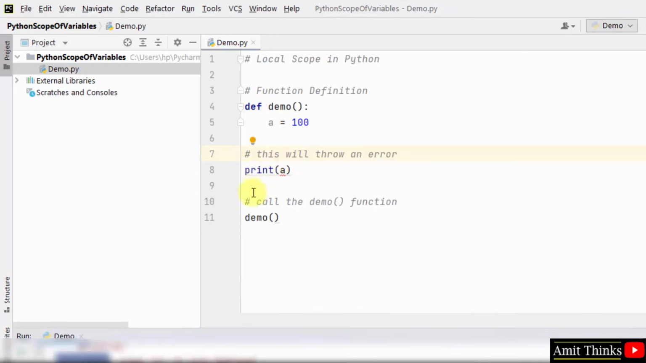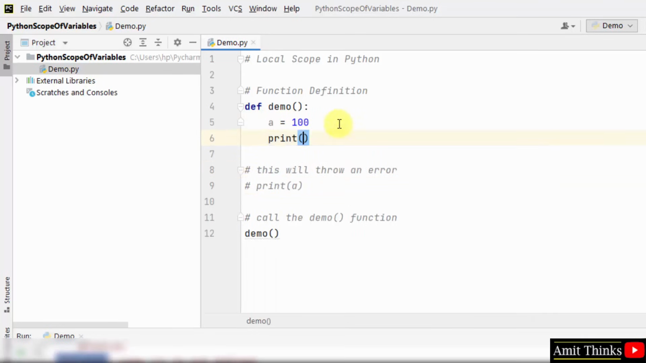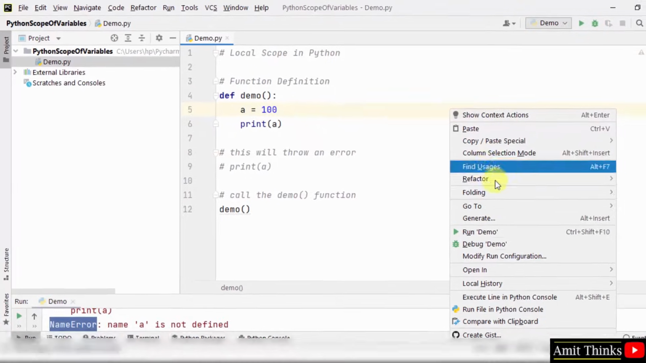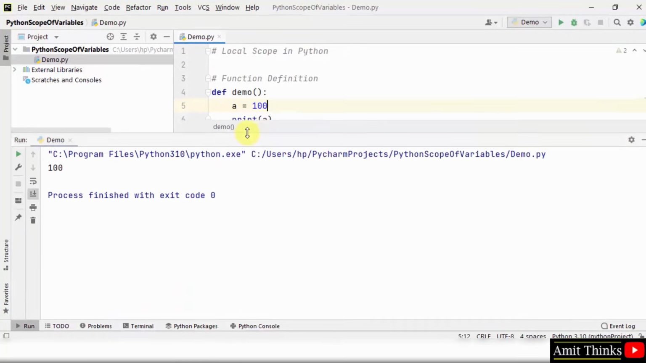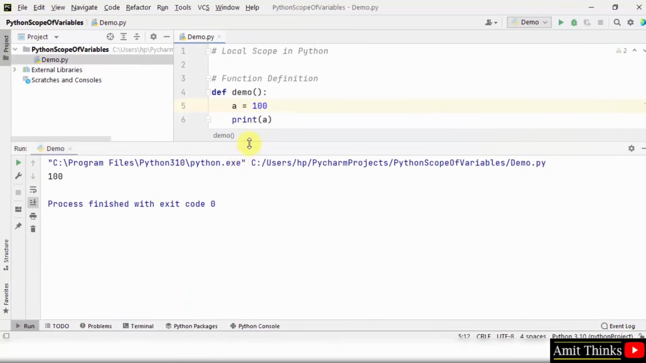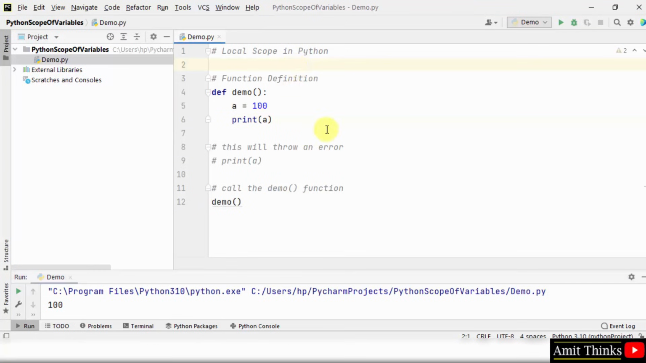Now I'll just comment it out. I'll print it here again to show you that there won't be any error now. Right click, run demo, and there won't be any error, 100. So this is how we can work around local scope in Python.